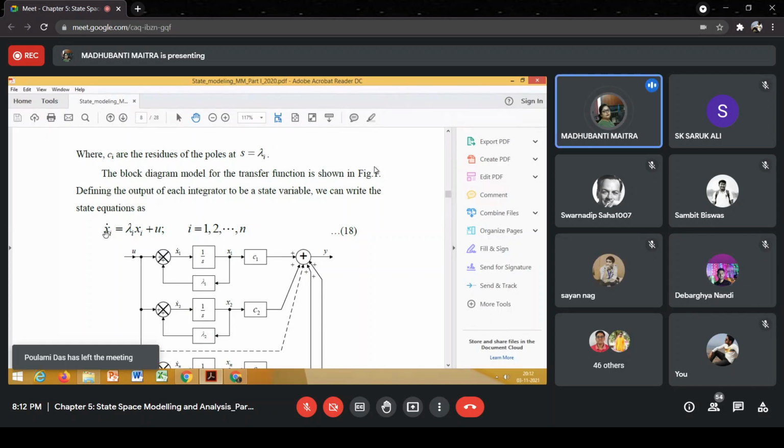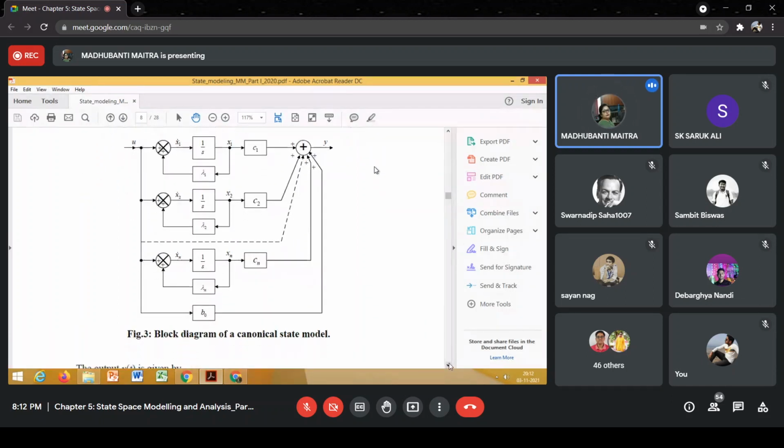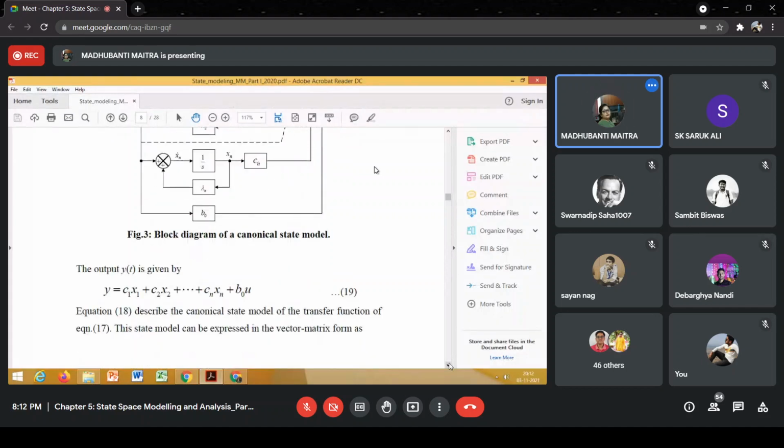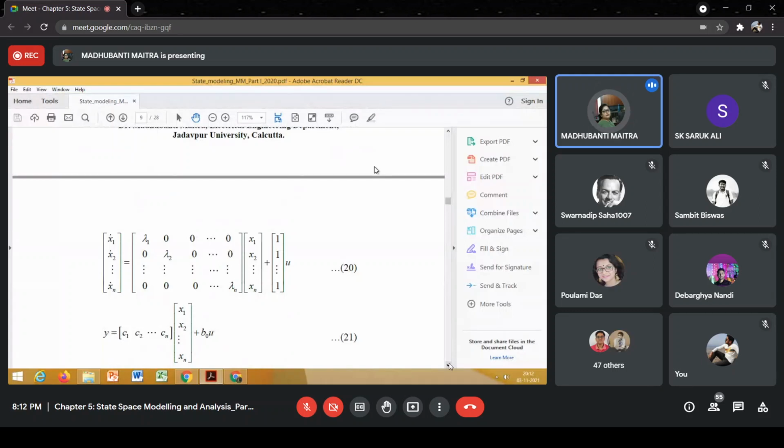So if the equations are decoupled in nature, then very easily we can perform analytical integration, and hence we can find out the complete time response x1(t), x2(t), xn(t) of the system. So that is the advantage of the canonical model.